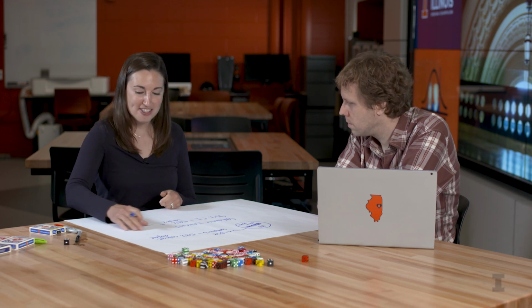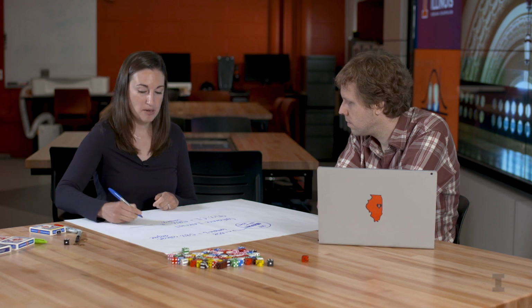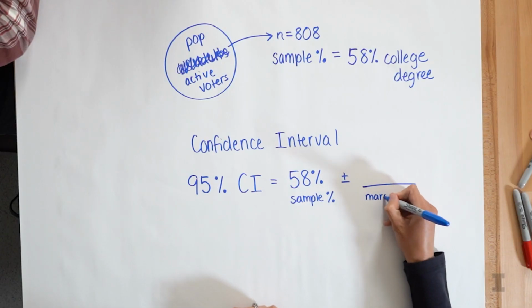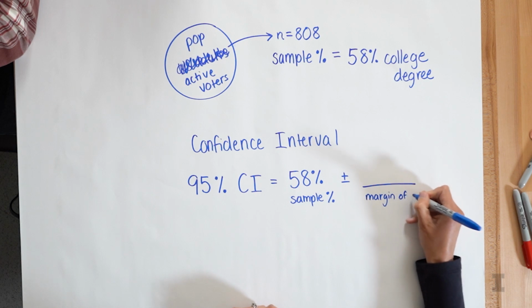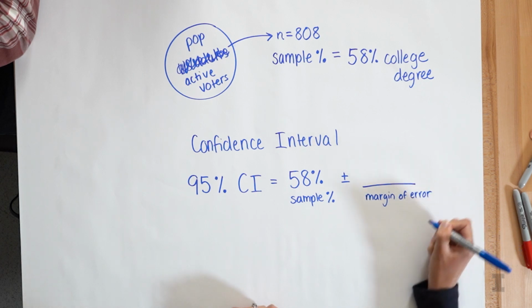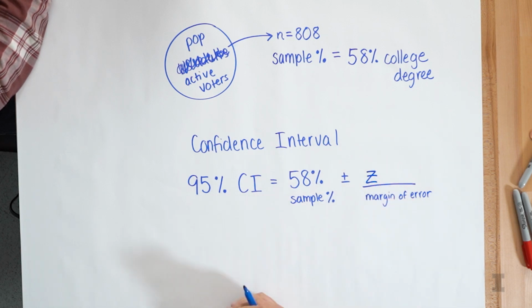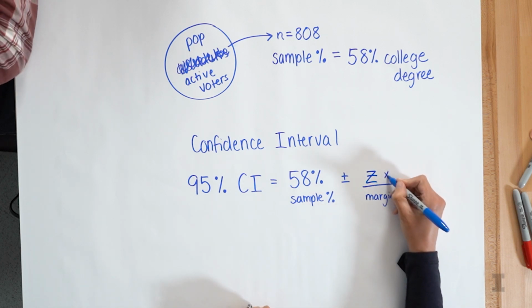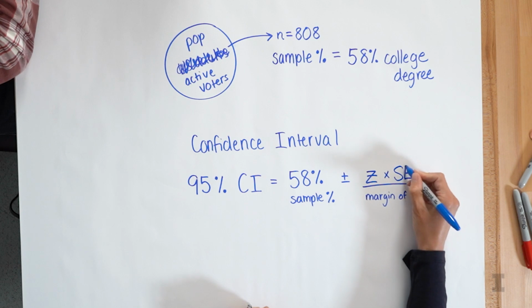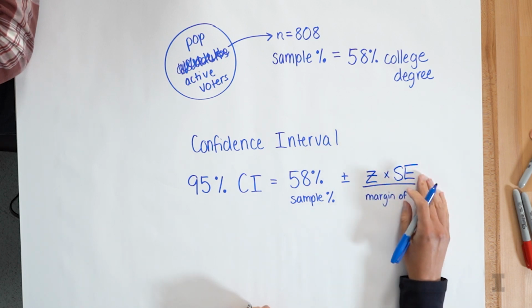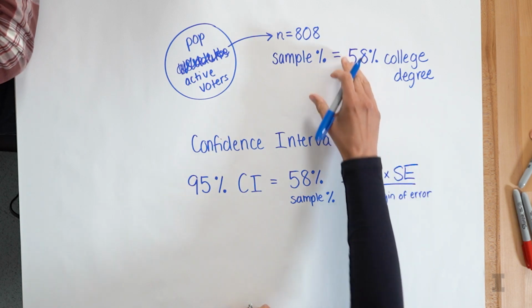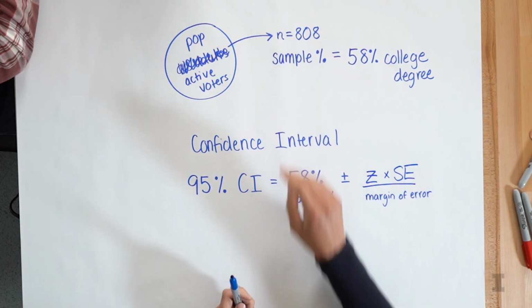So this something that we're going to add and subtract from the sample percent is actually called the margin of error. And basically what it is, is the z-score associated with a 95% confidence interval times something called the standard error. And the standard error basically measures the error in our sample, and it's based on our sample size.